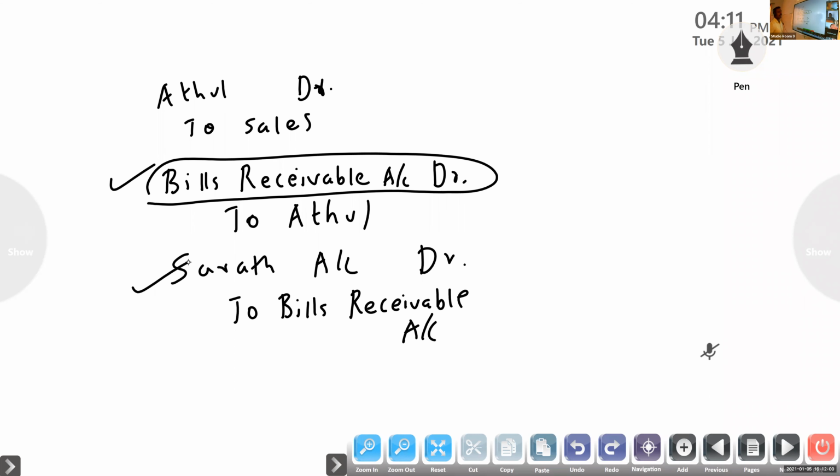Suppose discounting the bill: bank account debtor, discount account to bills receivable. First the debit, we gave, so credit. Next, bill sent for collection: bill sent for collection account to bills receivable.